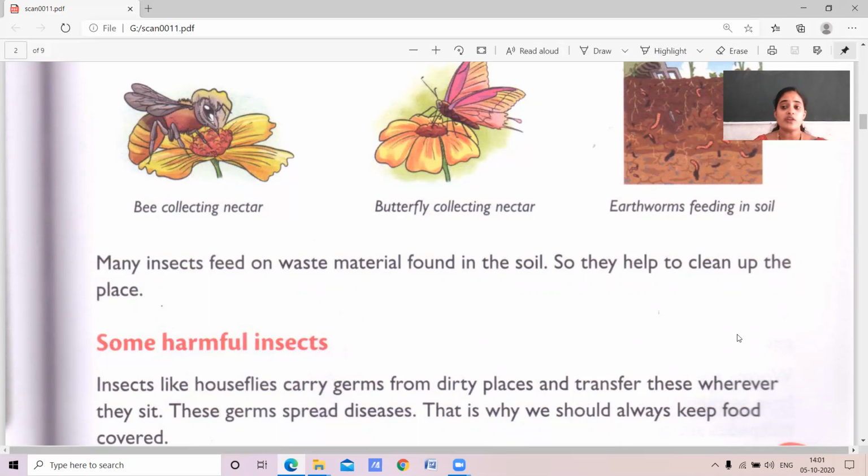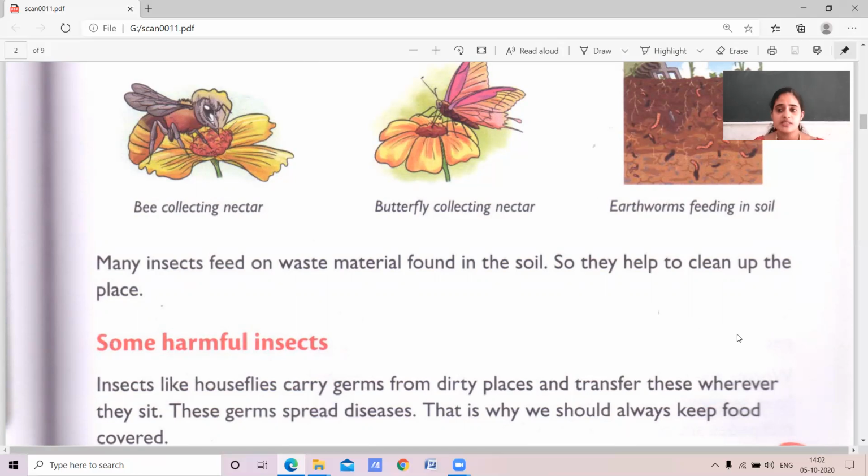Some harmful effects are also there. What are those? Insects like house flies carry germs from dirty places. They transfer these everywhere they sit.